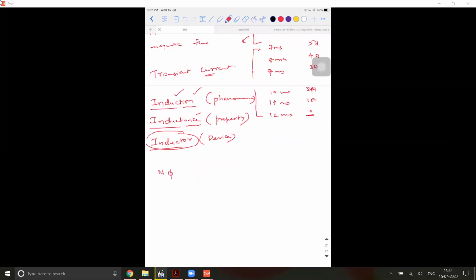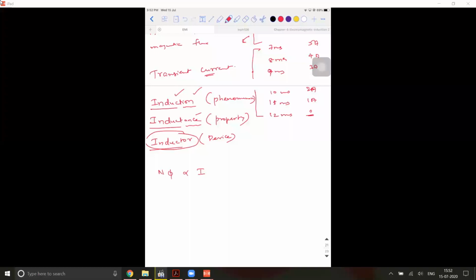So N phi is directly proportional to I. What current am I speaking about? It is not the steady state current. It is its own current, the current which is flowing during the process of growth or decay. The current in the coil during the process of growth or decay. Did you understand this step?